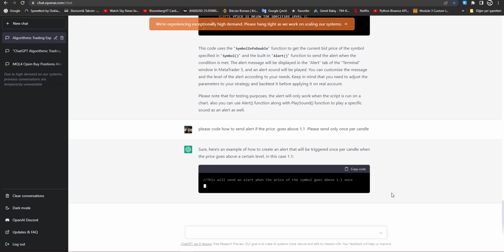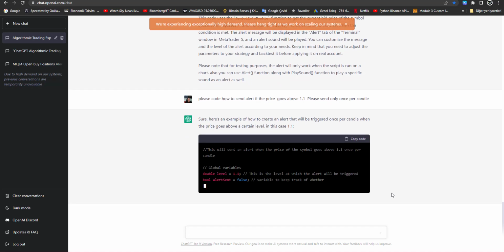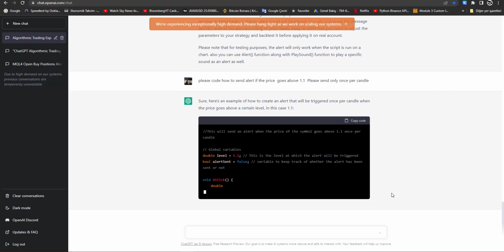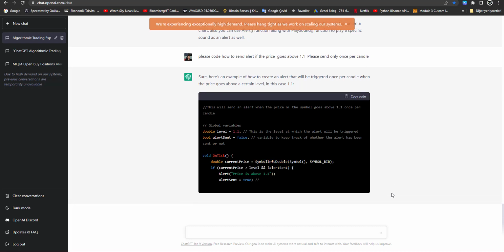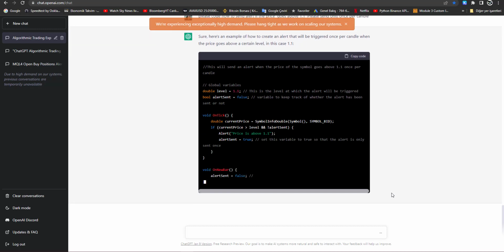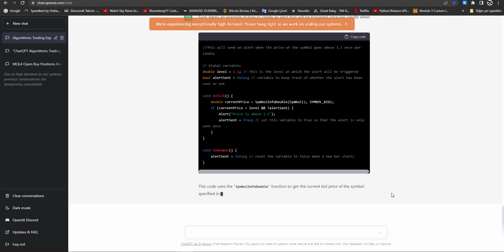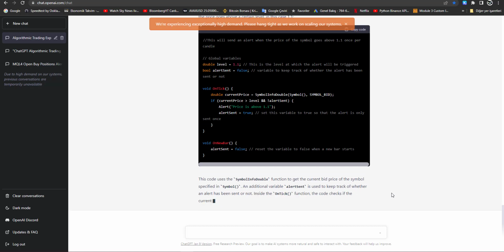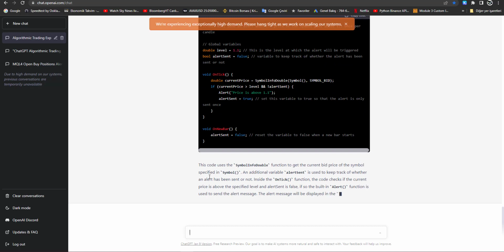Okay, 1.1, just get the 1.1. Yes, I think it will be correct. Alert sent false. Yes. To be honest, I was going to create it in a very different way, but ChatGPT found a shorter way.